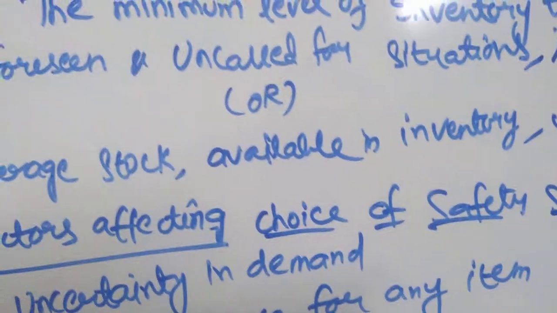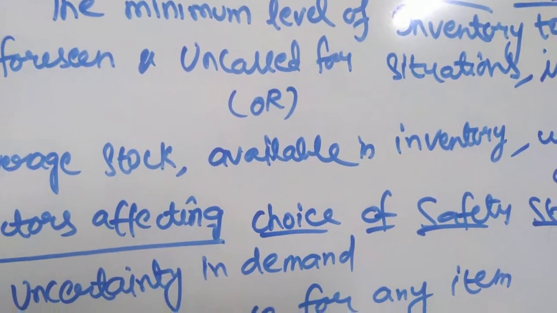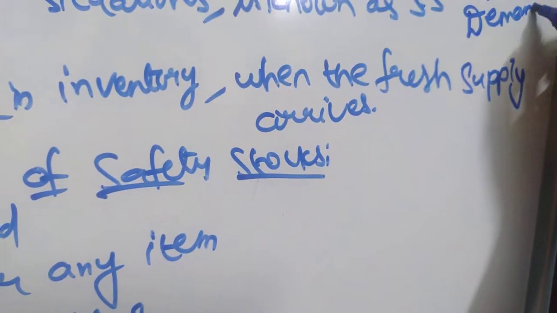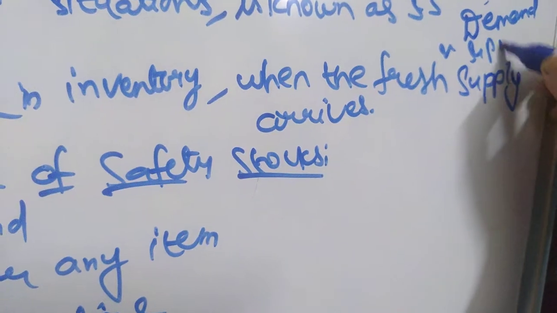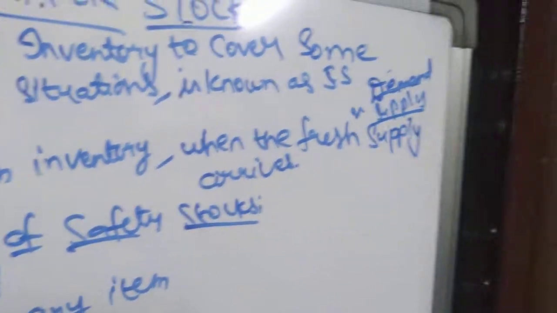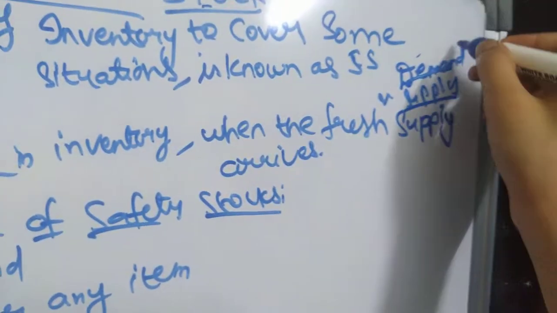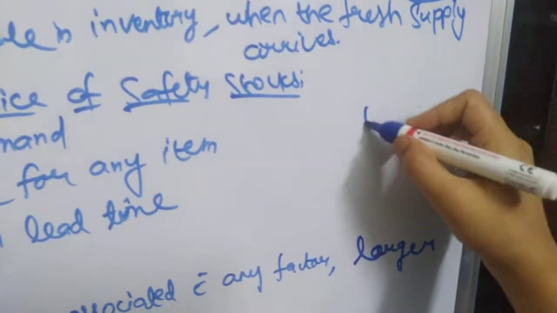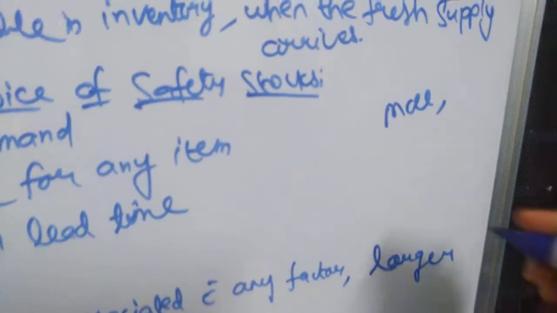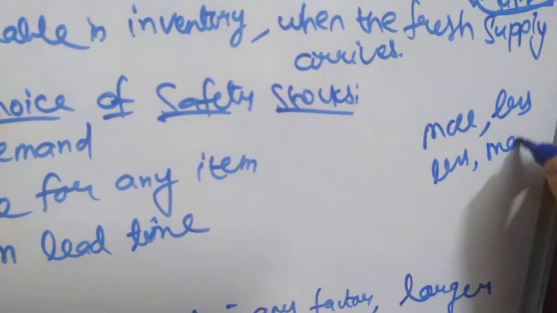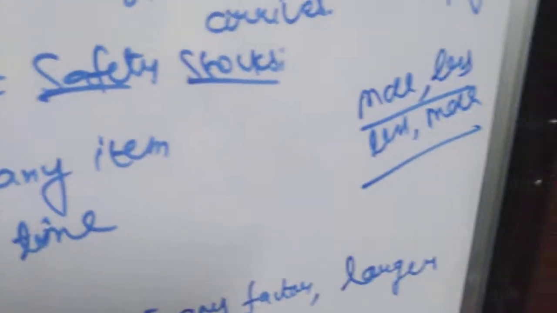The first thing is that demand and supply rates can never be assessed exactly. In any business, whether it's a clothing business or a medicines business, you cannot predict demand and supply at any time. Sometimes the demand may be more and you have purchased less. Sometimes the demand may be less, but you have purchased more stock. So it cannot be assessed exactly.